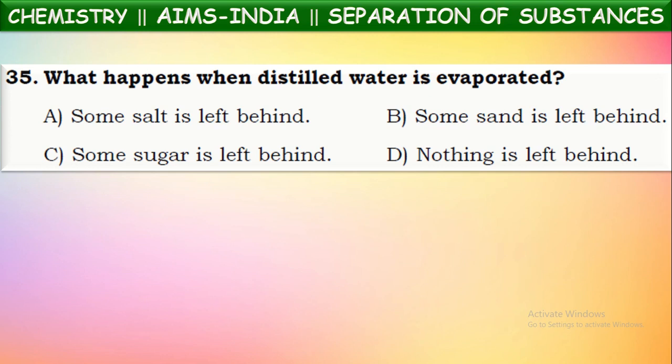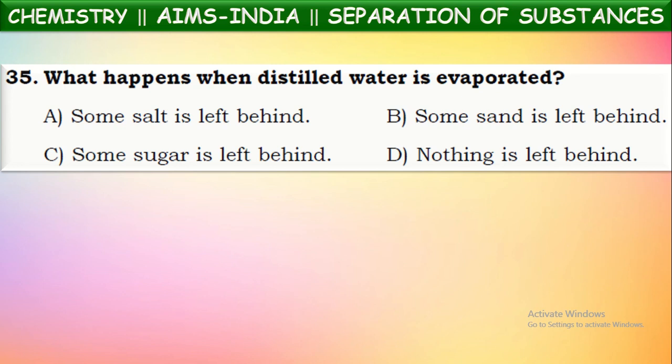What happens when distilled water is evaporated? So if you take certain distilled water in a dish or china dish or any open plate, and if you heat it, what happens then? Water starts evaporating. Then what will remain on that china dish or plate when distilled water is evaporated? Some salt will be left behind, some sand will be left behind, some sugar, or nothing is left behind.